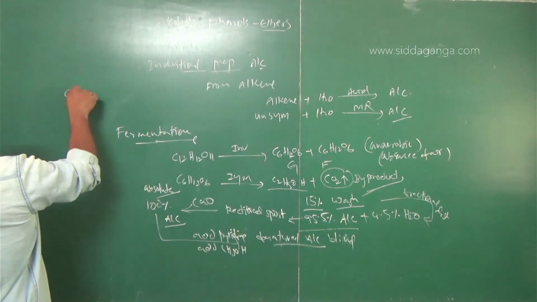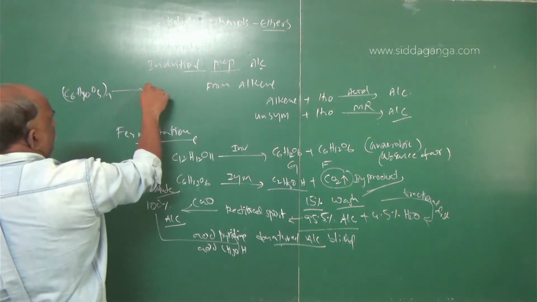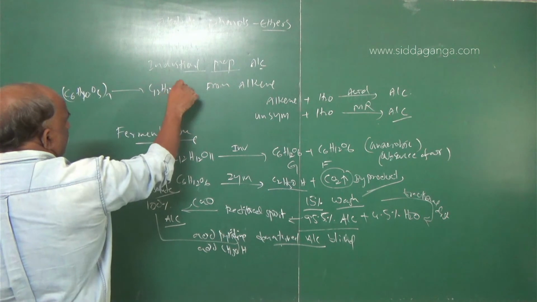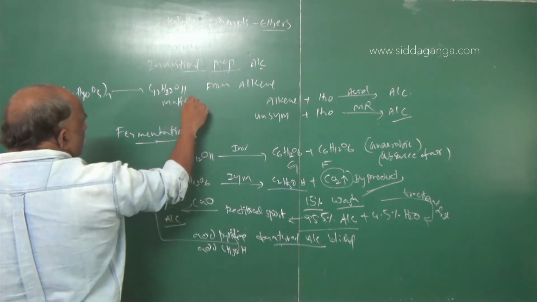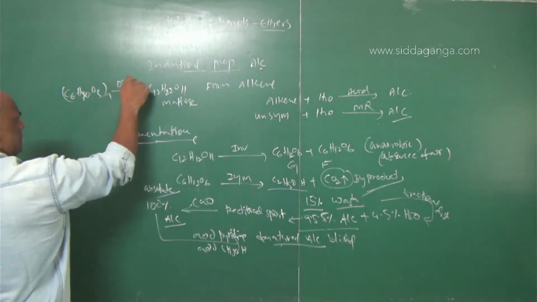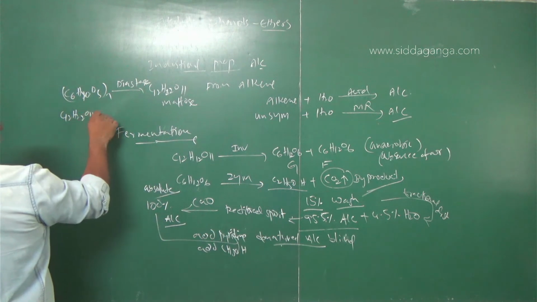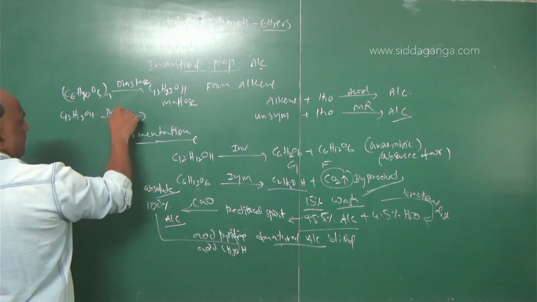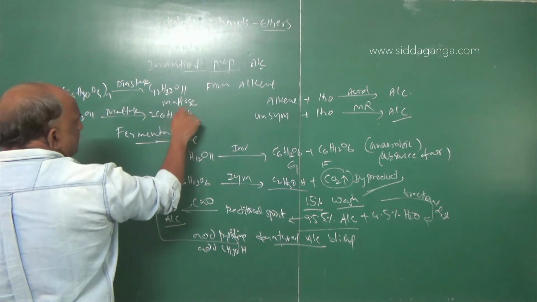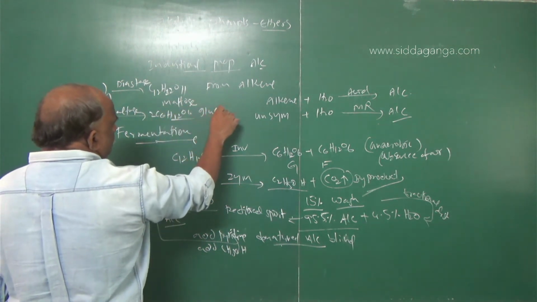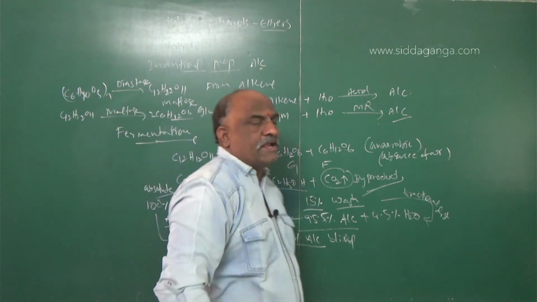Suppose the compound is C6H10O5. This gives rise to C12H22O11. This is called maltose. The reaction takes place in the presence of diastase. And this maltose, C12H22O11, in the presence of maltase gives rise to two molecules of C6H12O6. This is called glucose. So again this glucose gives rise to ethyl alcohol plus carbon dioxide.